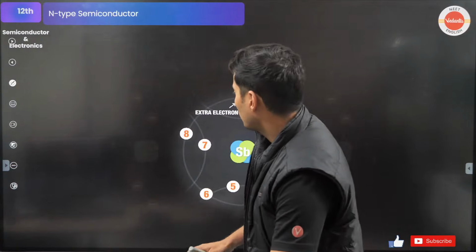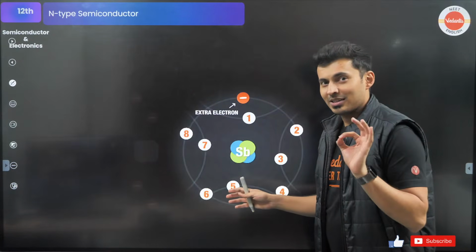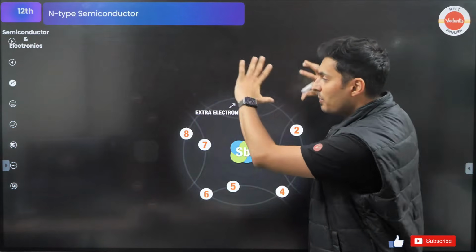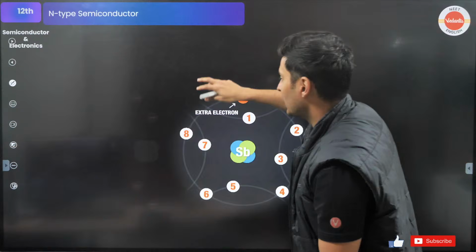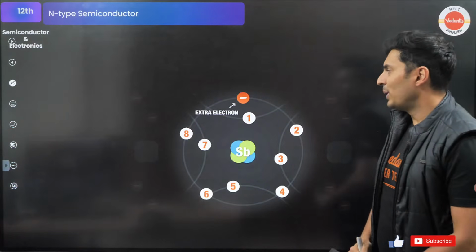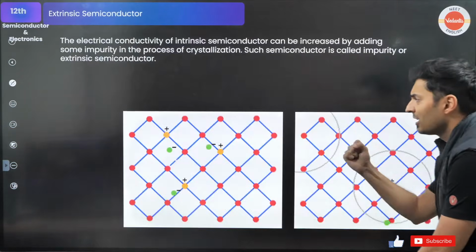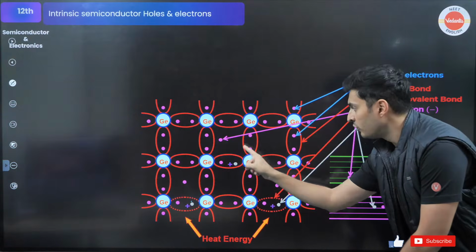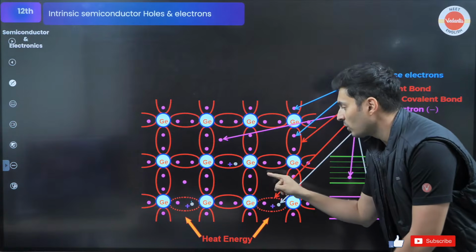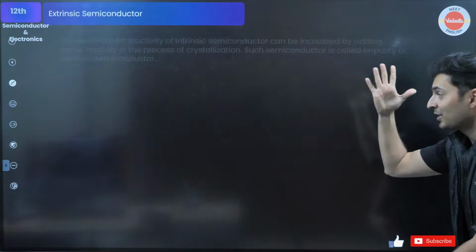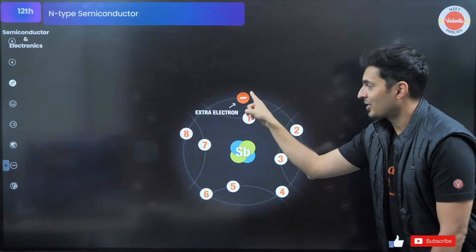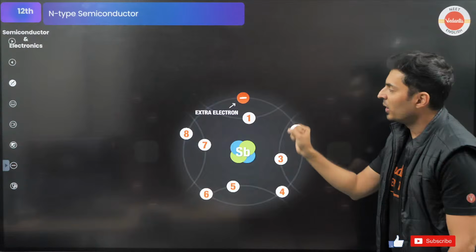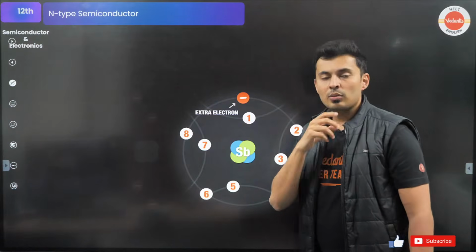Now, what you do is you add N-type material in that big crystal, that entire solid. When I say N type of material, look over here, all these were having 4 valence electrons, 1, 2, 3, 4. What if there was one extra electron here? That is called pentavalent. So there is one extra electron. This guy will form a bond here, this guy will form a bond here, this guy here, this guy here. Oh, there is one extra electron.